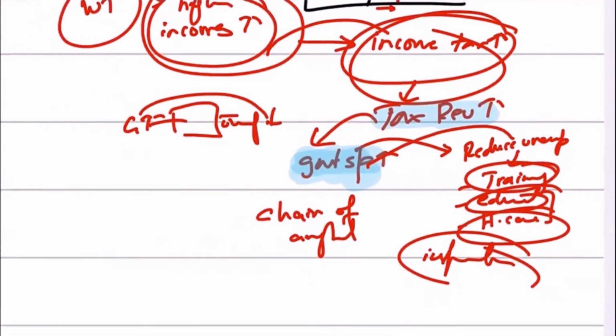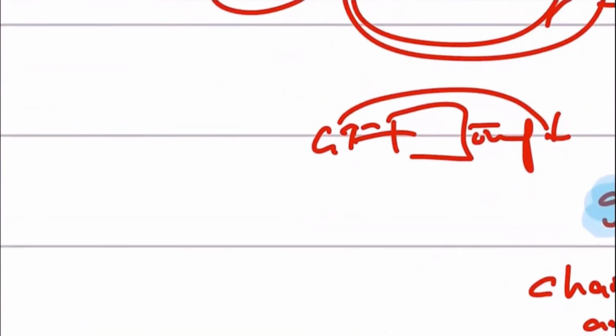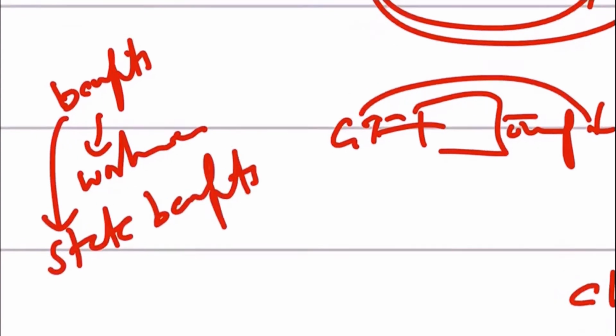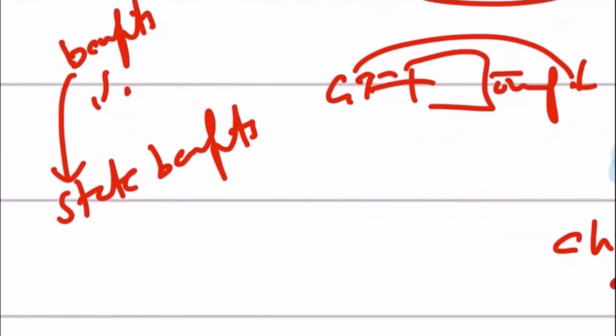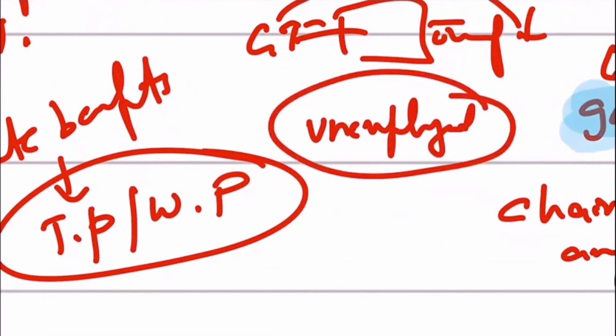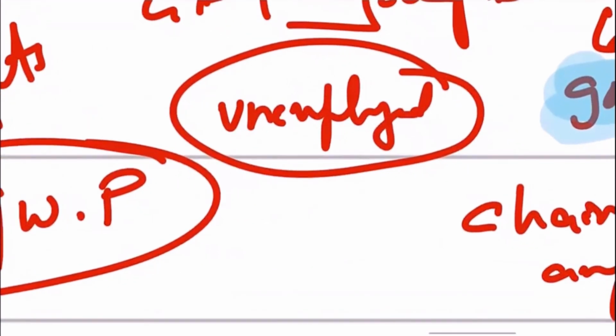Also remember that a lot of developed nations give state benefits, like transfer payments or welfare payments, basically to the unemployed people, right? Unemployed people, like they give maybe unemployment benefits or medical allowances, healthcare allowances, education allowances. So to these poor people who can't afford health and education and they can't take care of themselves, right? Or maybe they can't afford basic food. So the government gives money to them on a weekly or a monthly basis.